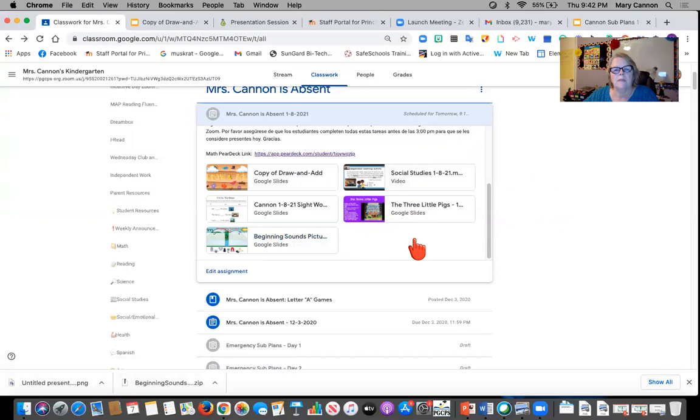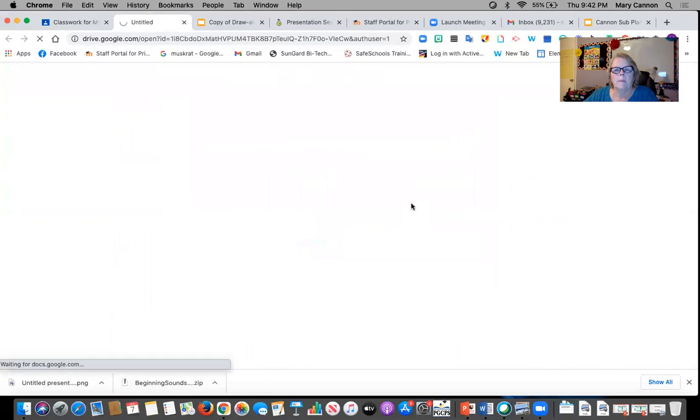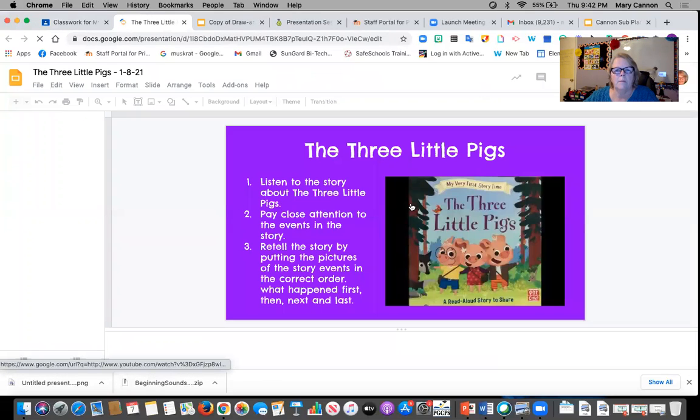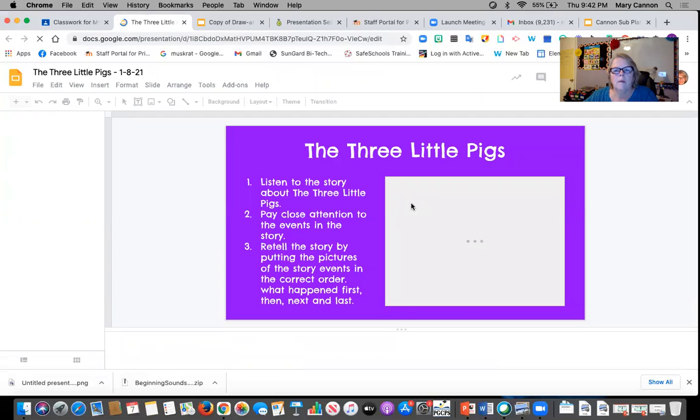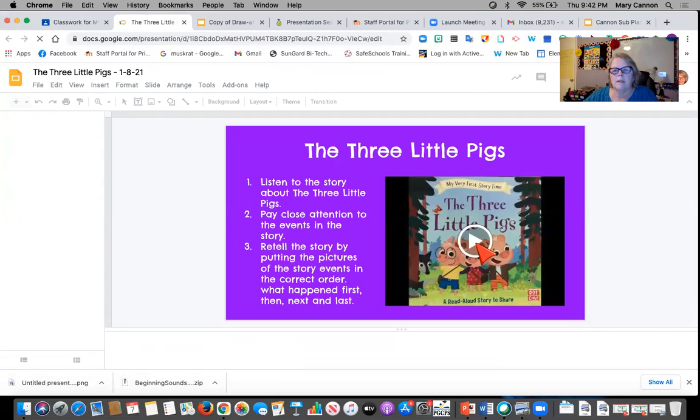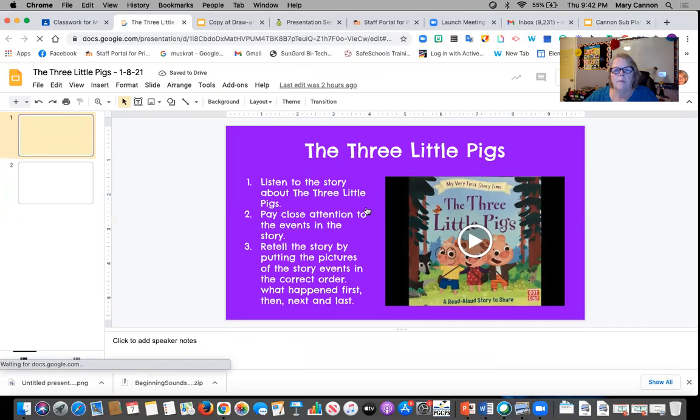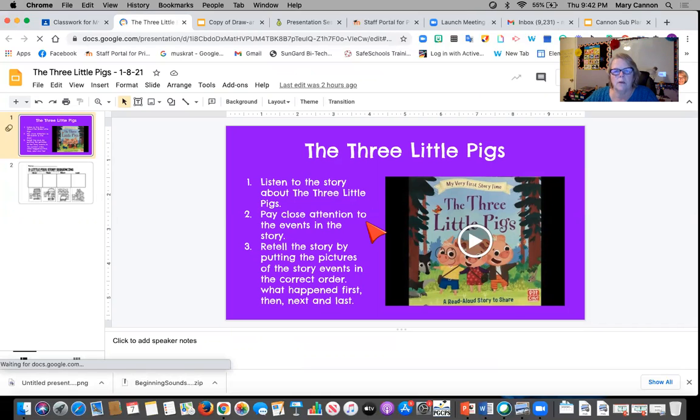So the first activity you're going to be doing is the Three Little Pigs. When you open this up, you just click on this little arrow here to play the video. You listen to the story about the Three Little Pigs and then pay close attention to the events in the story, basically what's happening in the story. And then retell the story by putting the pictures of the story events in the correct order.